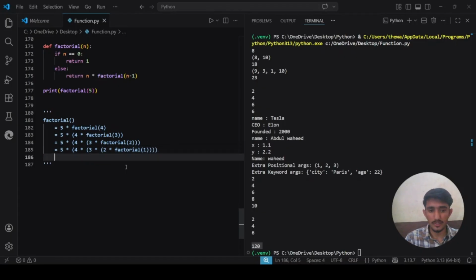Do you know the factorial of 1? No. So it will come here and ask: is n 0? No, it is not. It is 1. So it will run this block of code. So let me just write this again: 5 into 4 into 3 into 2 into.